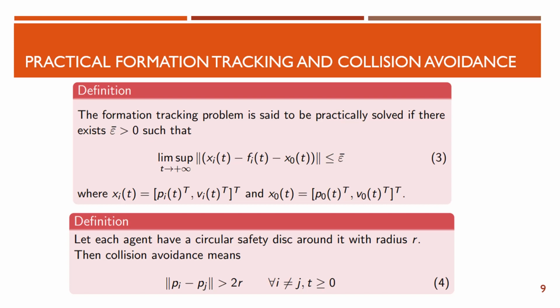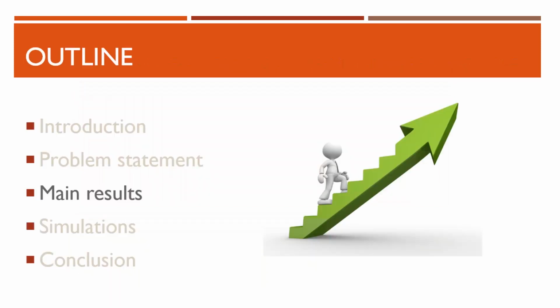Here are a couple of important definitions. The first one is about practical formation tracking, which says that the formation tracking is solved practically if there exists some small positive number epsilon bar and the error x_i minus f_i minus x_0 becomes less than that positive number epsilon bar as time approaches infinity. The collision is said to be avoided if the inter-agent distance remains greater than 2r, where r is the safety disk around the agent for all time t greater than or equal to 0.